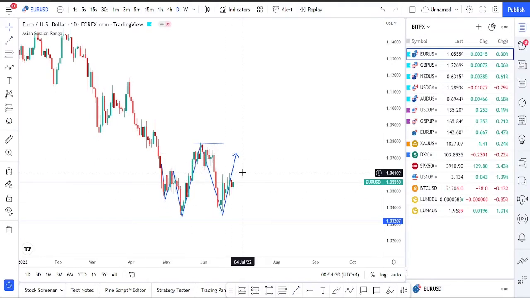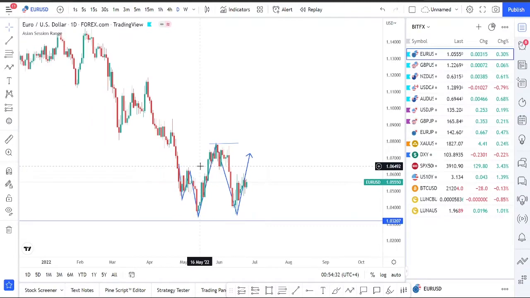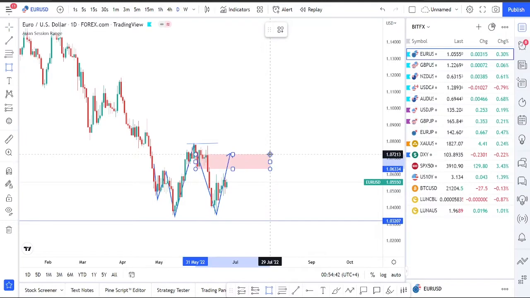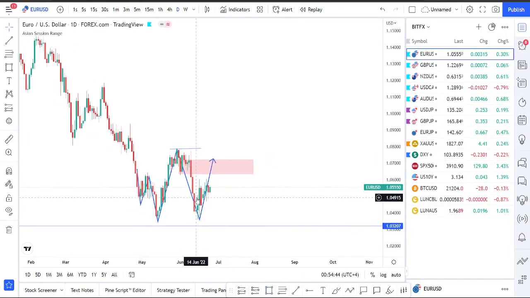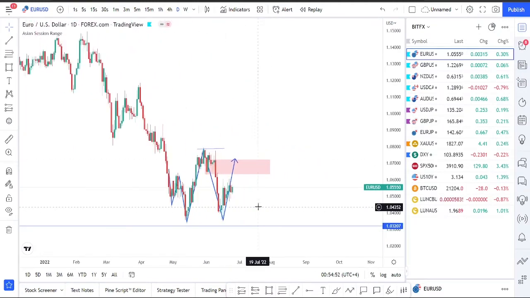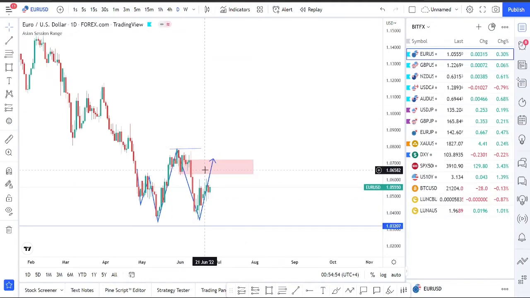Alright, the second criteria which can happen is we can see some rejection from these zones. In the area of the breaker blocks right here, we can see the market going up to these areas and then rejecting from here, coming all the way down and taking out these all-time lows. So what we have to do is look for lower time frame confirmations.